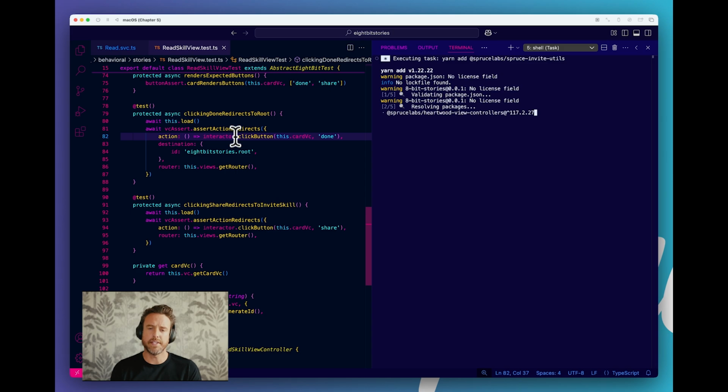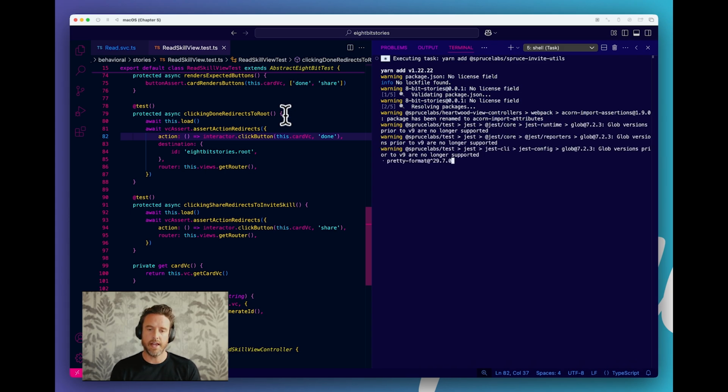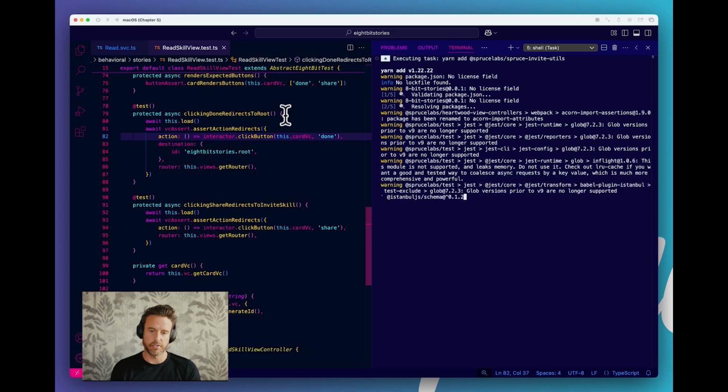I believe this is it, because we do have a naming convention at Spruce where if a node module we're deploying cannot work outside the platform, it starts with the name Spruce. Then invite is the skill name, and any skill that exports utility functions, we call it utils.